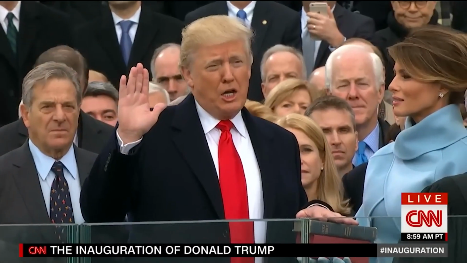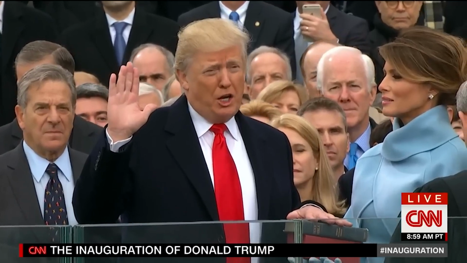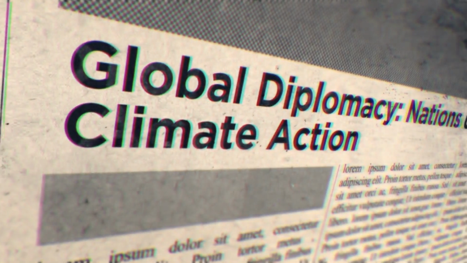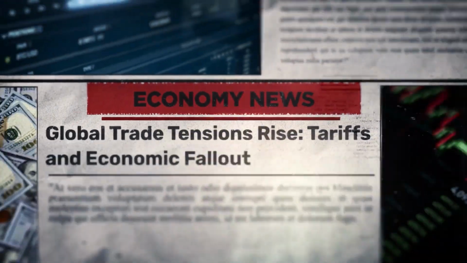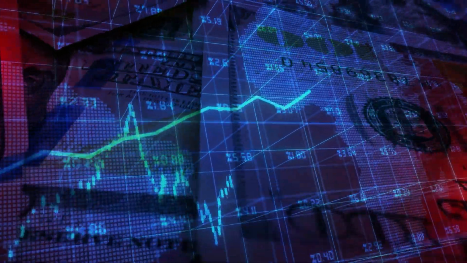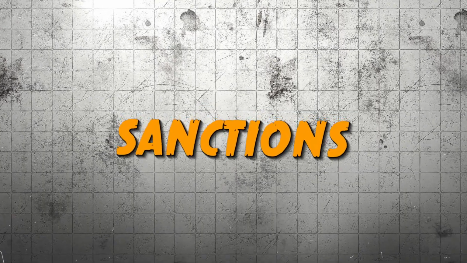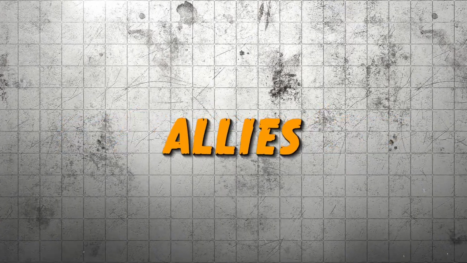Donald Trump was never shy about his America First policy. From the very start of his presidency in 2017, he vowed to put American interests ahead of global diplomacy. One of his strongest weapons: sanctions. His administration targeted countries that he believed were engaging in unfair trade practices, currency manipulation, and even threats to national security. But what did these sanctions mean? And how did they impact America's allies and rivals alike?